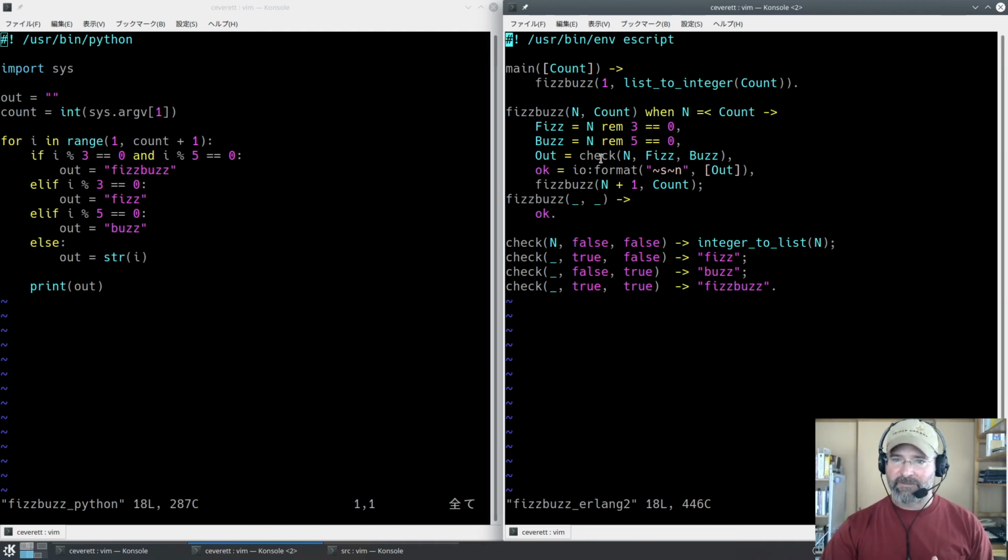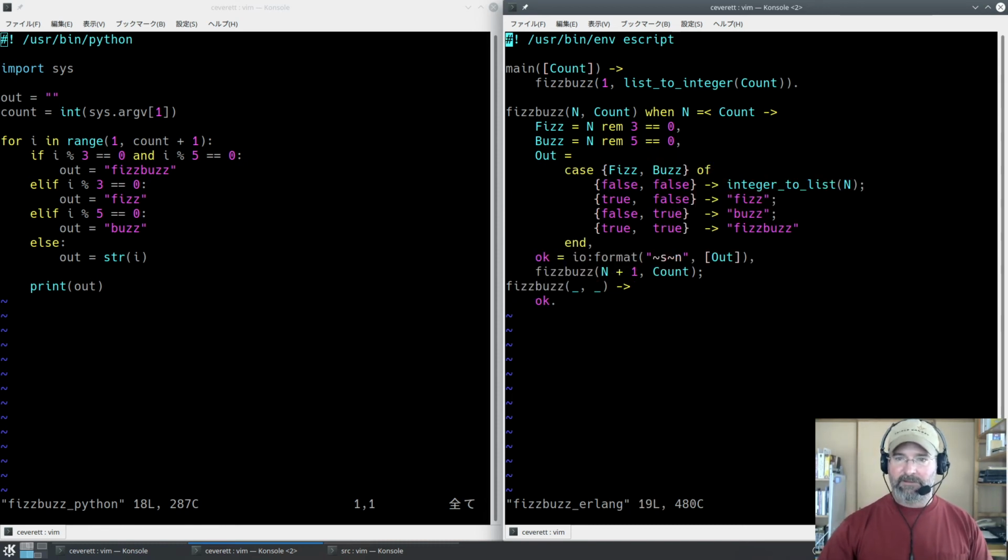So how's check defined? First argument is in, the integer value itself. If fizz and buzz are both false, then we need that value in so we can convert it to a string and pass it back. In every other case, though, we don't care what the value of in is because we're never going to need it. We just need to return Fizz, Buzz, or FizzBuzz. So we use the underscore to say, I don't care what that value is. And then we're just matching exactly like we did over here.